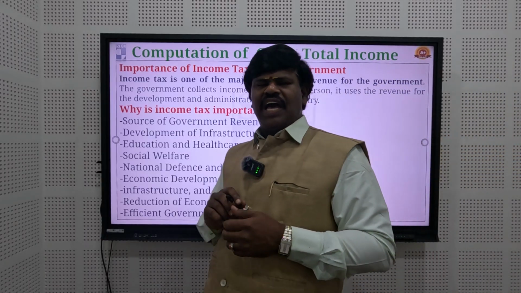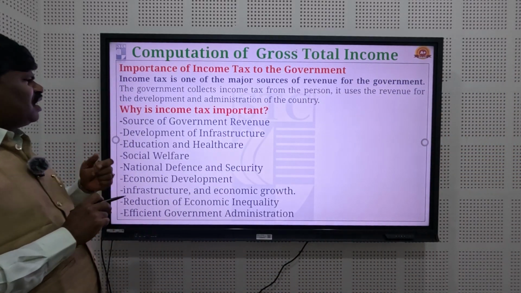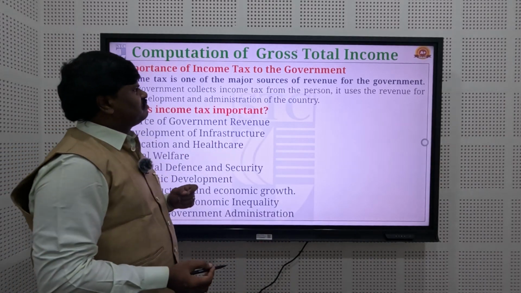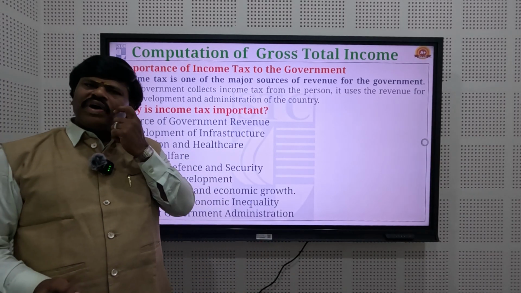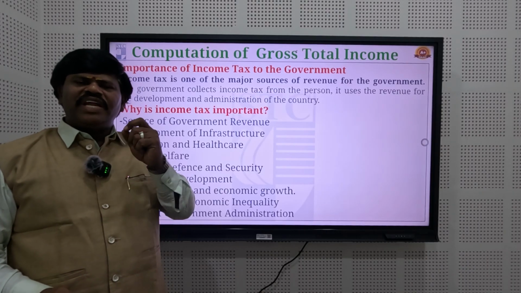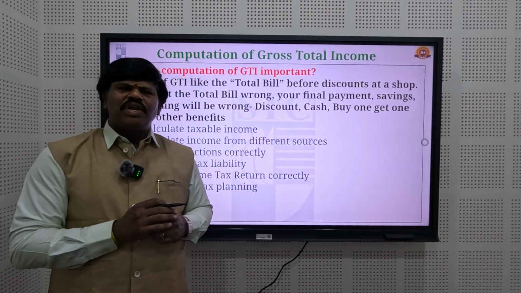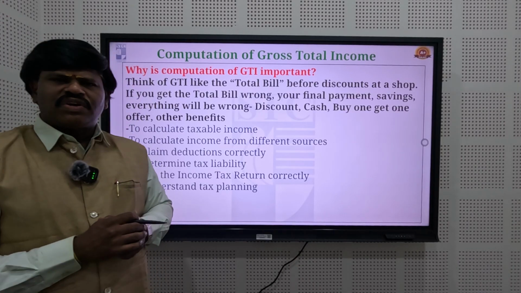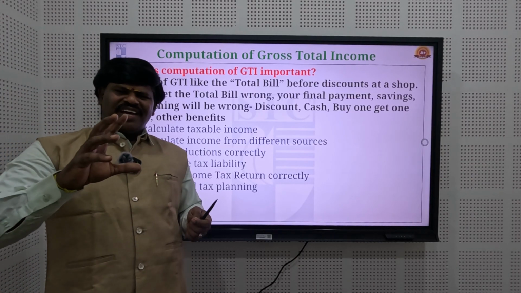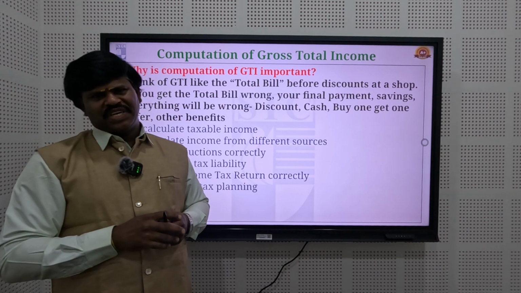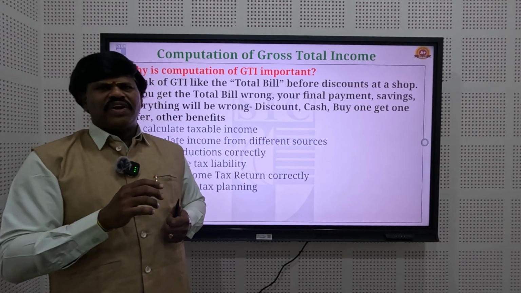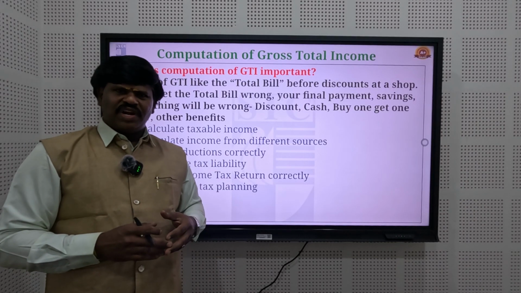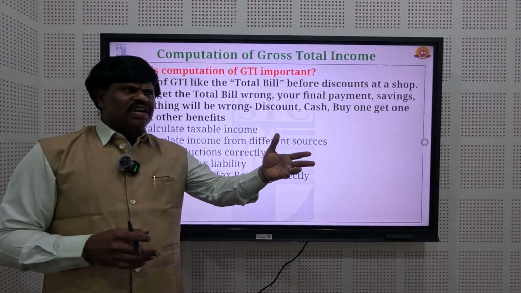Now another point is the computation of gross total income. Why is the computation of total income very essential? For example, we visit departmental stores. Departmental stores offer a lot of discounts, cash discount, trade discount, and buy one get one facilities.